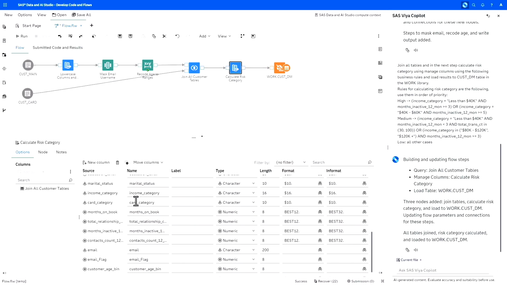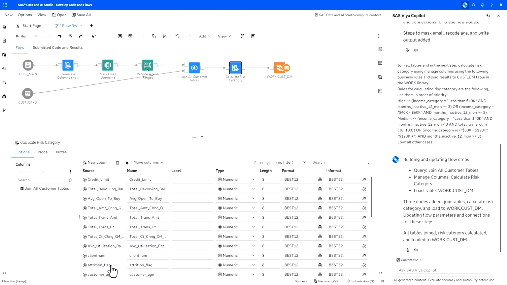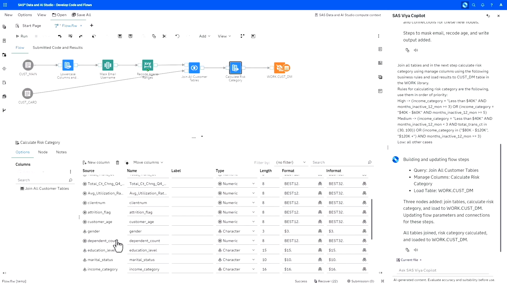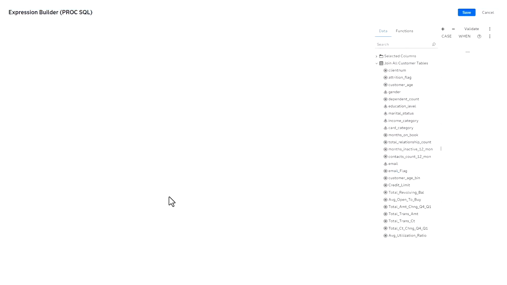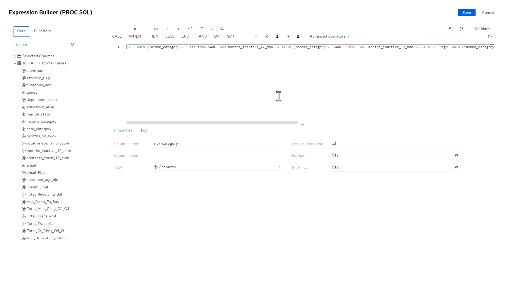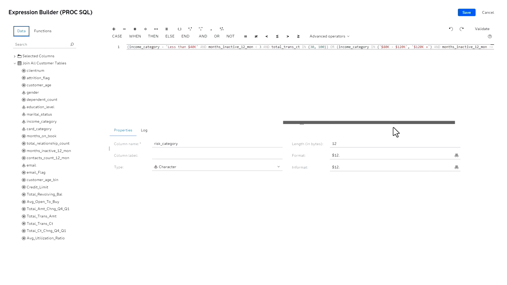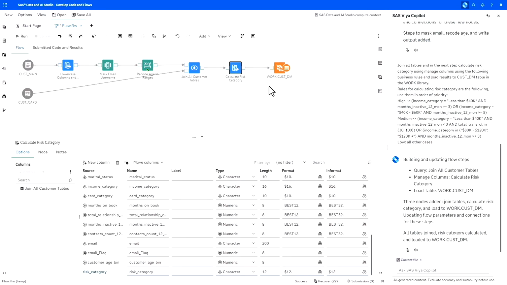As you can see here, Copilot first did the join, but now one of the most interesting parts for us here is that Copilot also created a new column for calculating this risk category right there. And in this case, this case when statement is quite a bit bigger than what we saw previously. Again, it would take quite some time for you to write this manually, to first understand the business rules that you were provided and then convert them into the working case when statement.